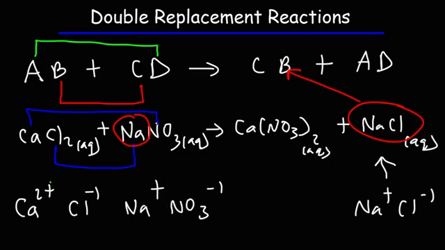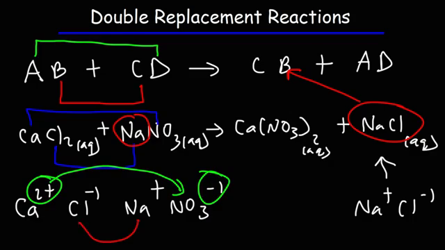That's why calcium pairs up with nitrate, because they're opposite charges. Calcium has a 2+ charge, nitrate has a 1- charge. Ions with opposite charges will attract each other, and that's why sodium is attracted to chloride. So you shouldn't see calcium paired up with sodium. They have the same charge, that's not going to happen. And you shouldn't see chloride paired up with nitrate. That's not going to be correct.